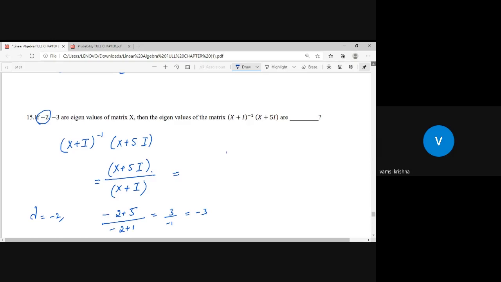Now, if lambda is equals to minus 3, then for the given expression, it is minus 3 plus 5, divided by minus 3 plus 1. So that is 2 by minus 2, which is minus 1. So the eigenvalues of the required matrix are minus 3 comma minus 1.